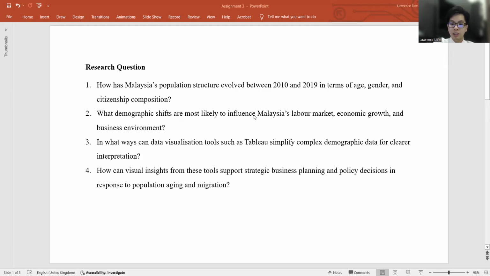In what ways can data visualization tools such as Tableau simplify complex demographic data for clearer interpretation? And how can visual insights from these tools support strategic business planning and policy decisions in response to population aging and migration? This means that here we can see on the next slide.